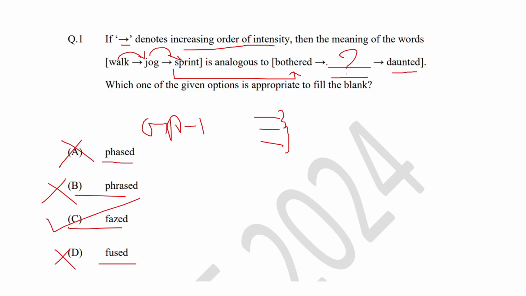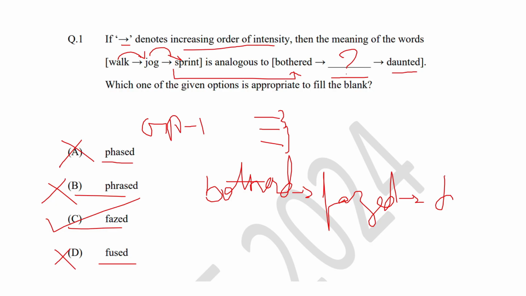So if you write the second example, first is bothered, next is fast, and next is daunted. If you look at the meaning, they are in increasing order of intensity. First, you are bothered about something, and next is fast. Since you are bothered, you get disturbed about it, you get irritated. The final word is daunted. It means that you are extremely bothered and you get frightened or afraid because of that. Hence option C is the correct answer.